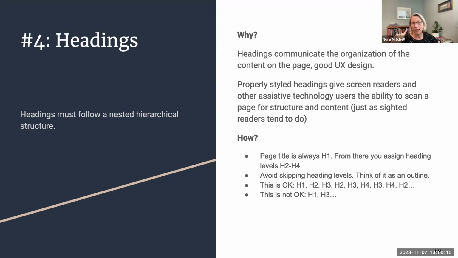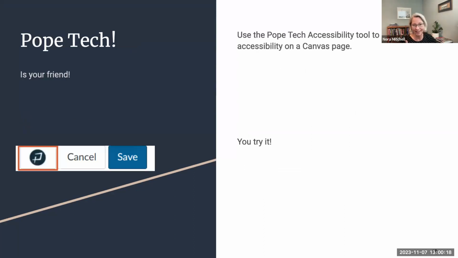And what's cool here is that we have this fantastic tool called, oh, Lori, go ahead. Yeah, this is the Pope Tech tool, and you can see it's this little P. So when you're editing a page, discussion, or quiz, down at the bottom right, you've got your cancel and save buttons. There's also this Pope Tech tool. When you click on this, it gives you alerts if there are any accessibility errors that need to be corrected on your page, quiz, discussion, whatever.